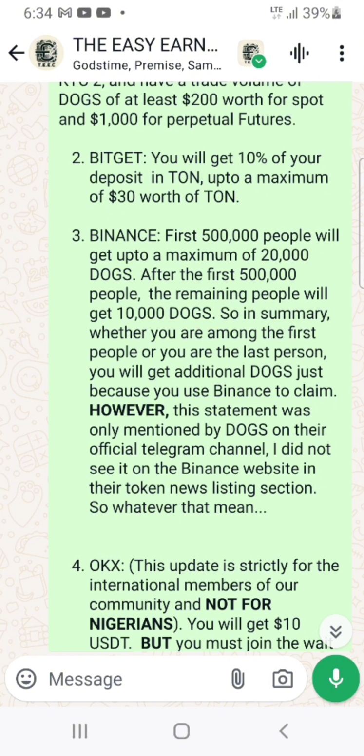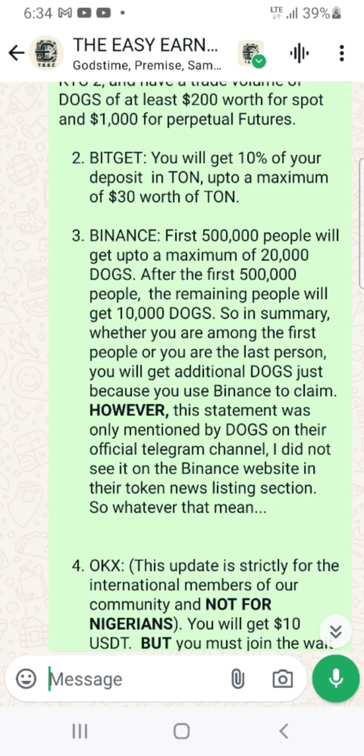In summary, what this means is that whether you are among the first set of people or even the last person, you will definitely get additional dogs, just because you are using Binance. That's what this statement is saying.